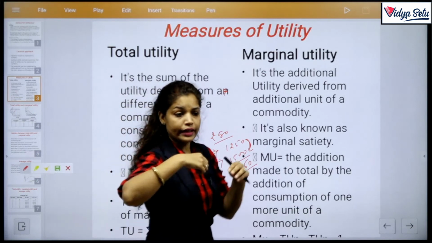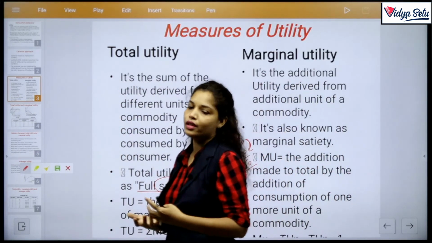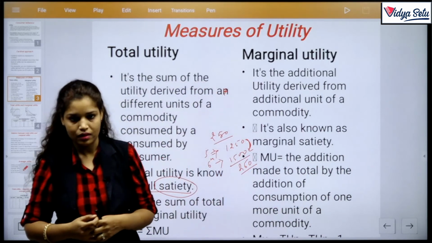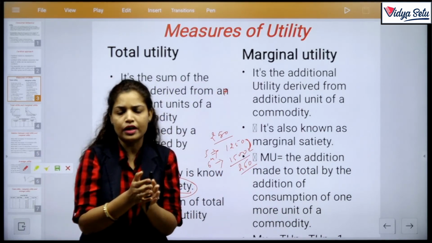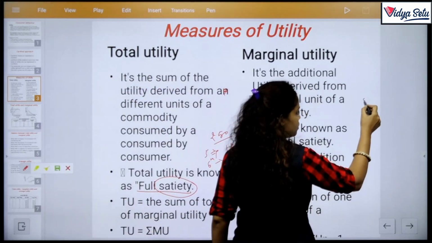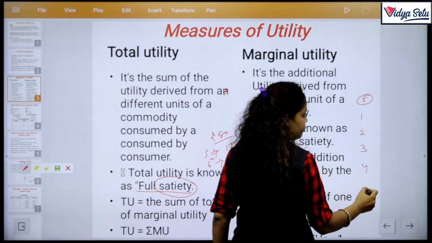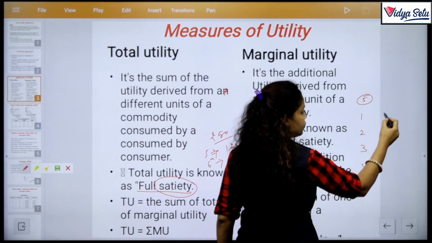The change that comes in the total with the addition of one unit is the marginal utility. So if I sum the marginal utility, for example, if I consume 5 units: 1, 2, 3, 4 and 5.